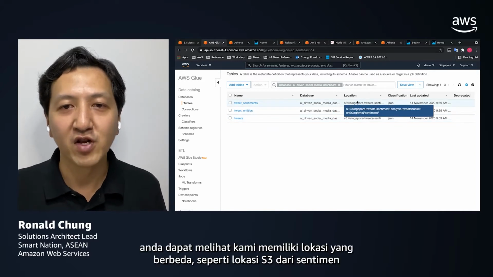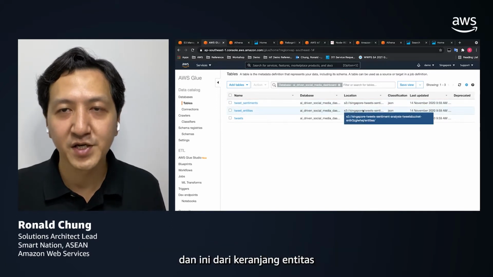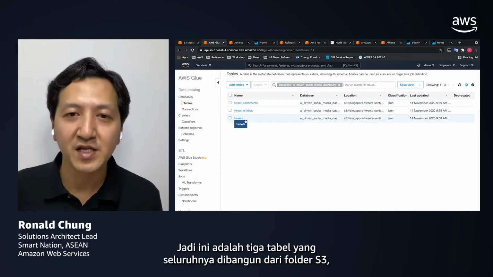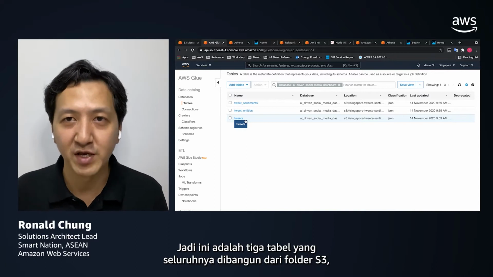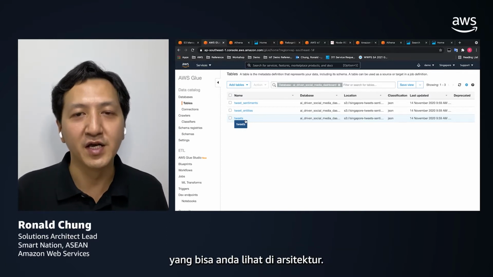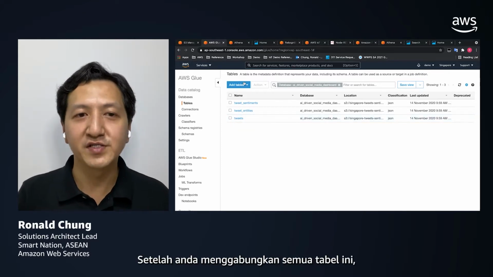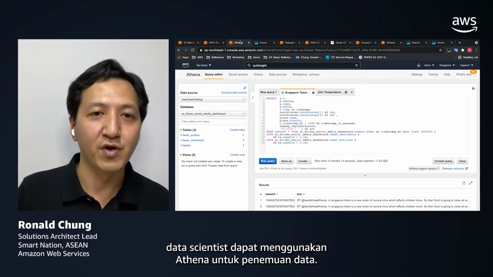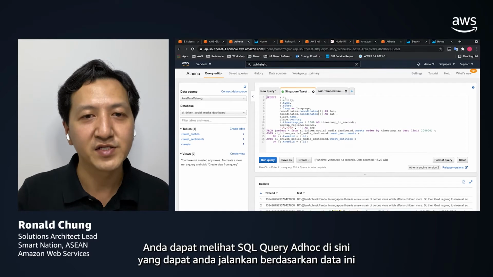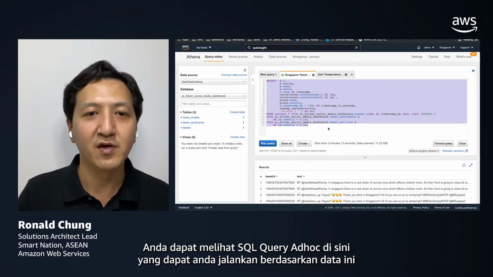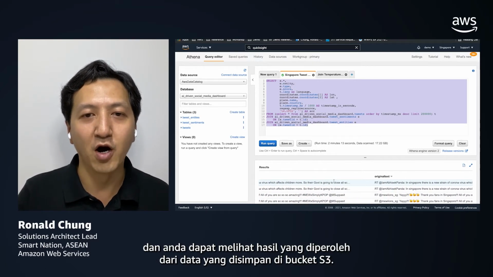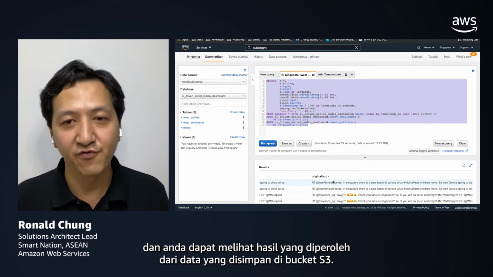So you can see that we have different locations here, the S3 locations from the sentiment, and this one is from the entities, and this one is from the raw bucket. So these are the three tables that are completely constructed directly from the S3 folder that you can see in the architecture. And once you have all this table in place, data scientists can make use of Athena for data discovery. So you can see that here, these are some ad hoc SQL queries that you can run based on this data, and you can actually see the results retrieved from the data directly stored from the S3 bucket.